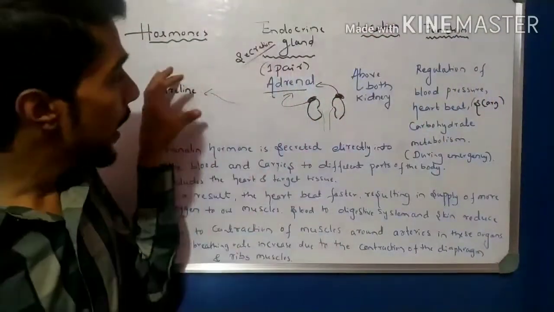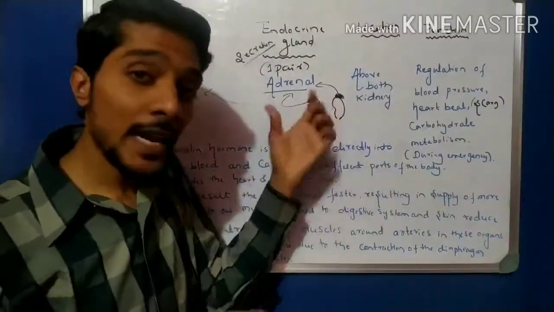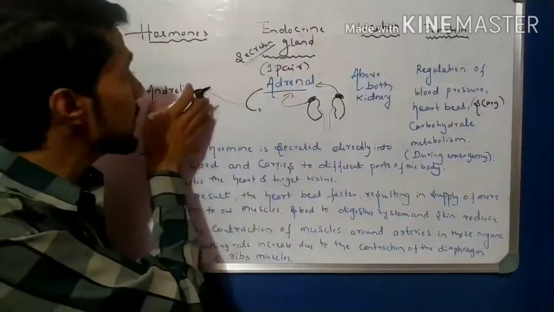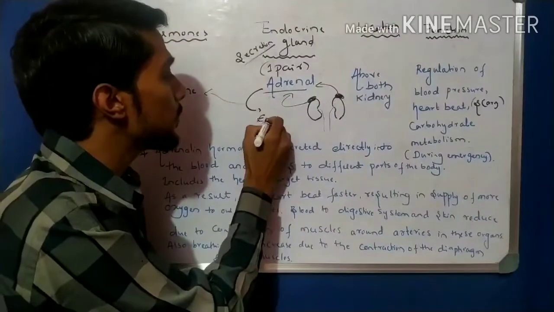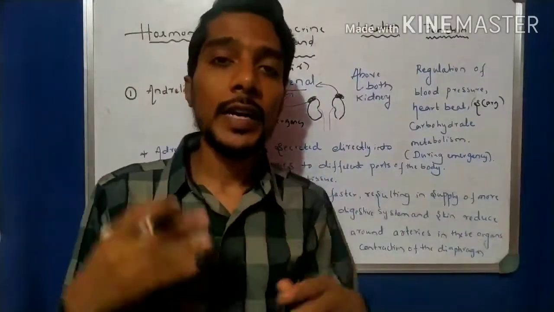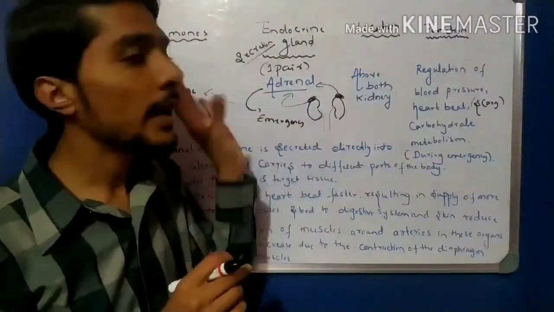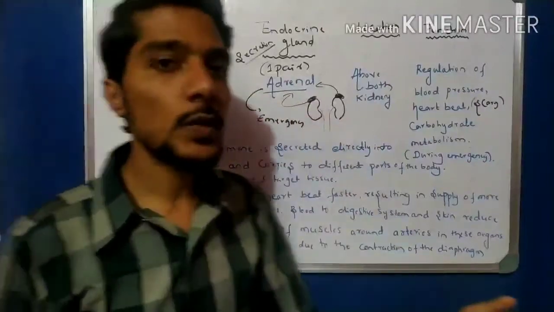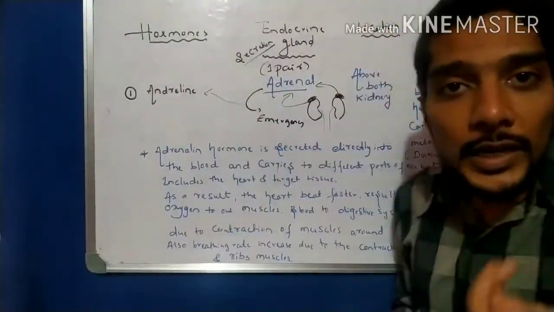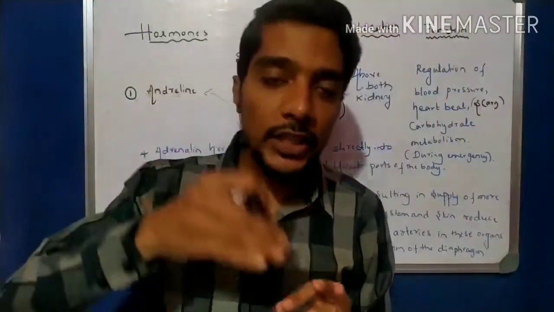When the gland releases adrenaline during an emergency situation, run or fight, the hormone is released only in that situation, directly into the blood.